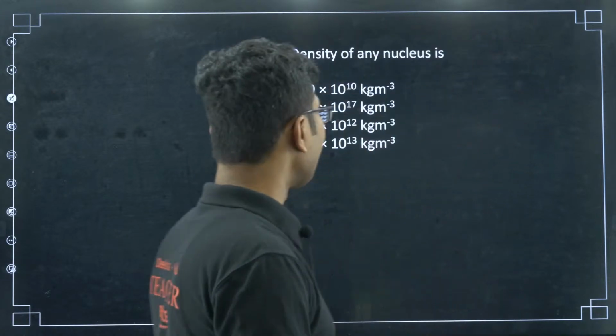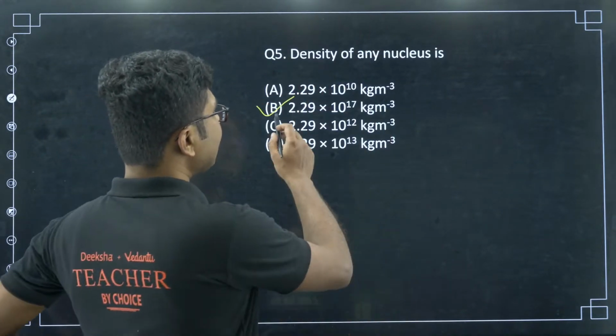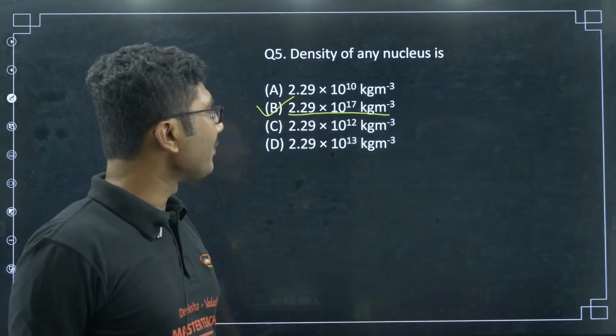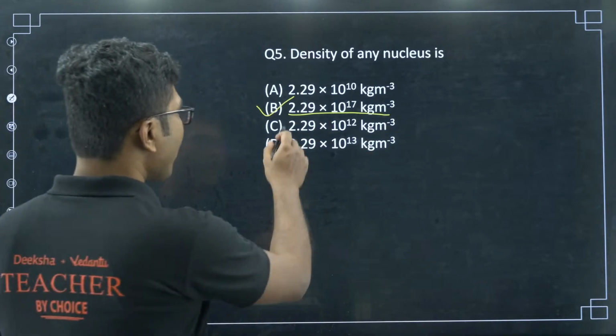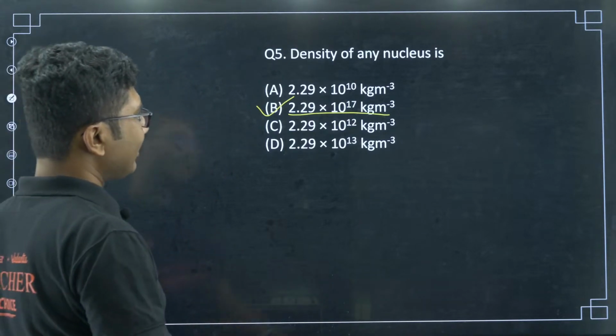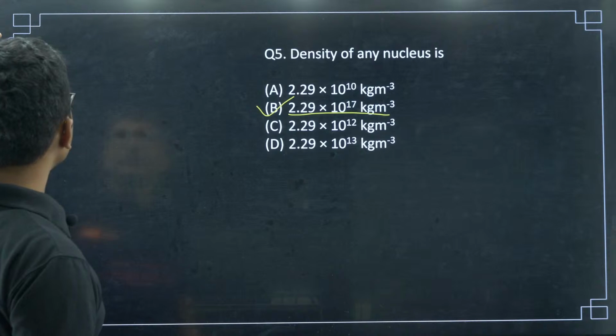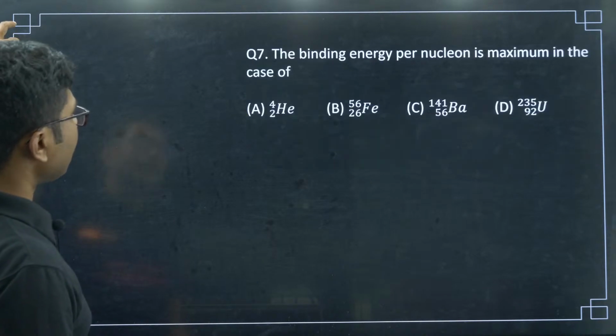Chandan is saying 5B. Now, I am assuming it is correct. In my thinking also, the density is very high, so the highest possible value is this. So, definitely 2.29 is the correct figure, only the power of 10 you have to determine. So, I think it is the correct answer: 2.29 into 10 to the power of 17 kilogram per meter cube.